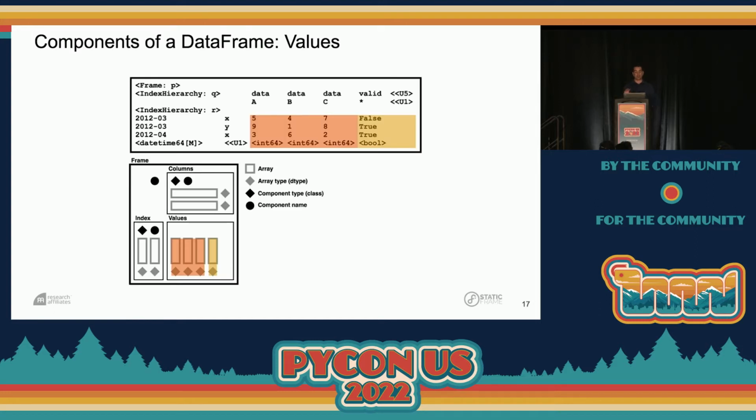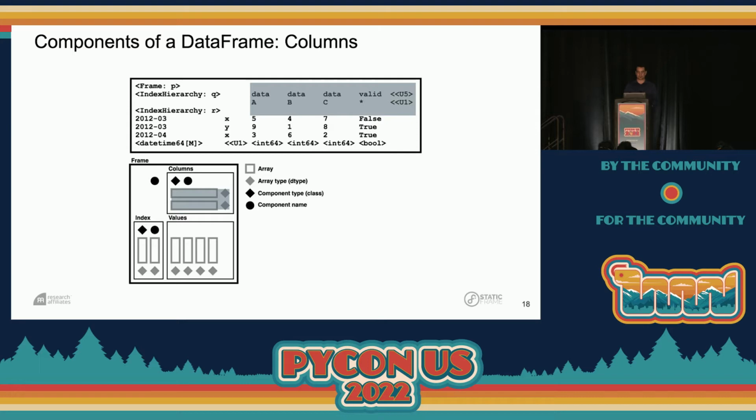So here I've highlighted in orange and yellow the values of the data frame. So we can think of this as 2 arrays of first integers and then booleans. This is the data in our data frame, and we can see it in both representations here. In blue-gray here, I'm showing the arrays of the columns, and we can see that we have 2 arrays that represent the columns in this case, hierarchical columns.